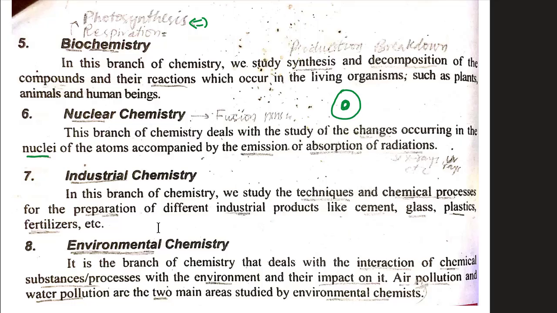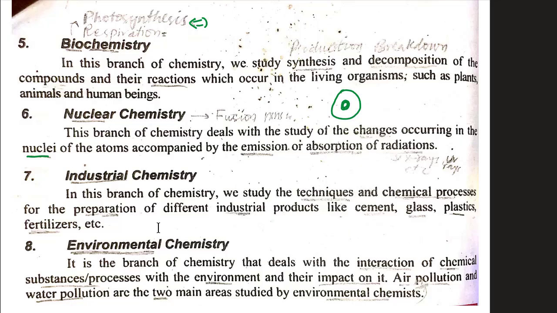The ozone layer is depleting. These are the reactions that occur which result in environmental pollution. Chemists try to reverse them by coming up with new chemical processes. For example, previous cars would emit certain smoke which would result in very harmful gases.